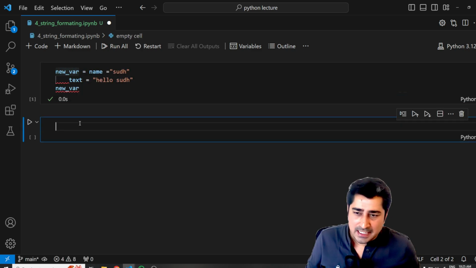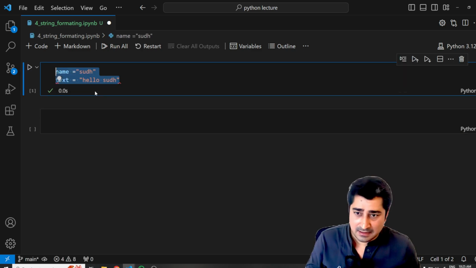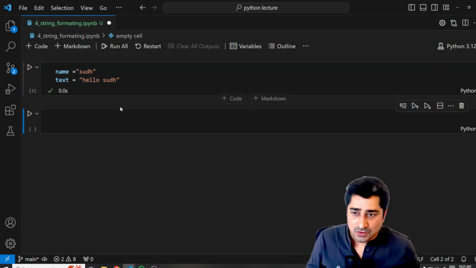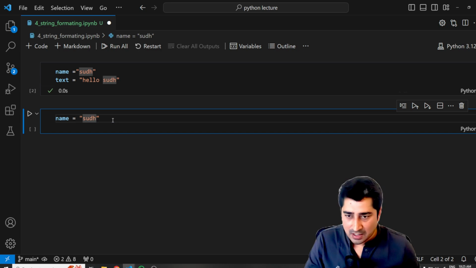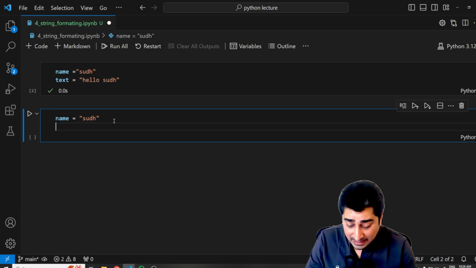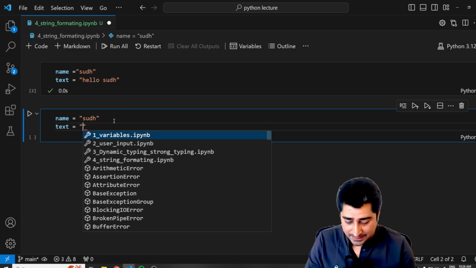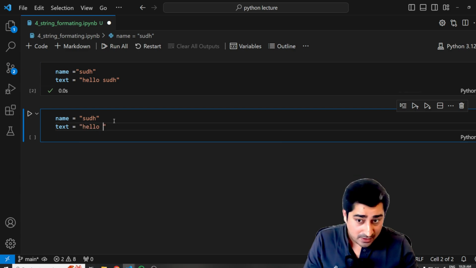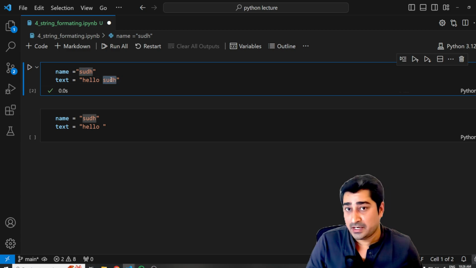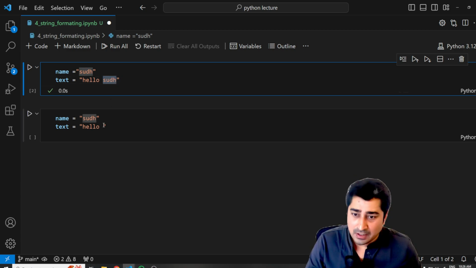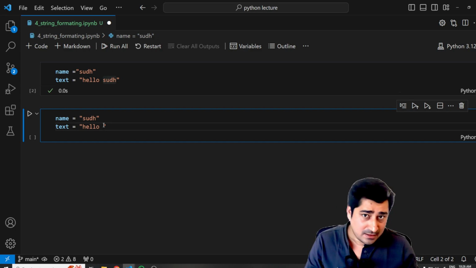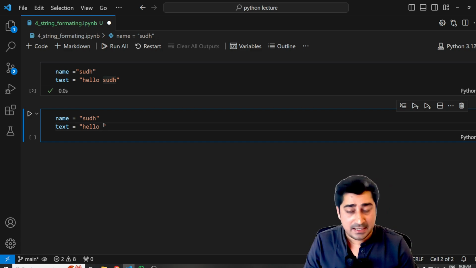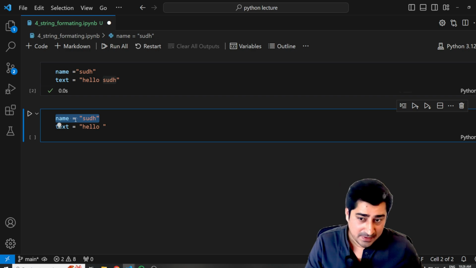Okay, let's understand how I can do it. Again, I'll create a variable. Let me delete this. Here I create a name variable which is SUDH. That's completely fine. Then I create one variable called text and write hello. Now instead of a hard-coded value, I would like to give a dynamic value, so that at runtime it takes data from this particular variable.